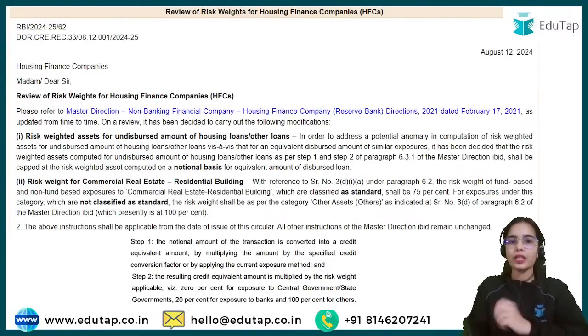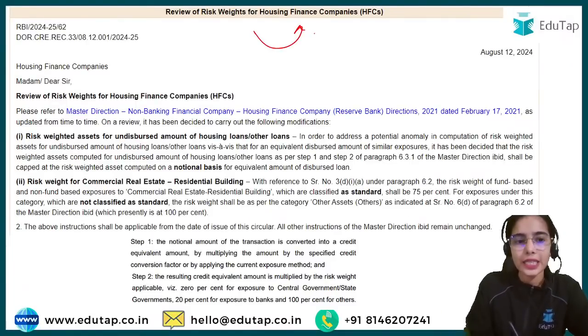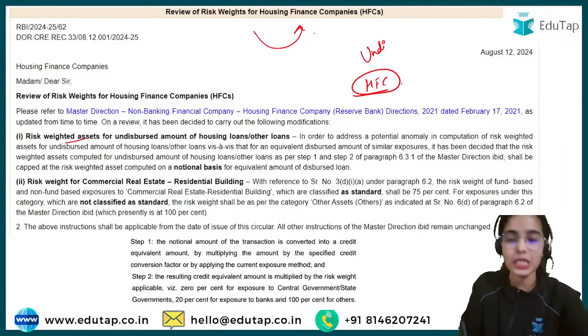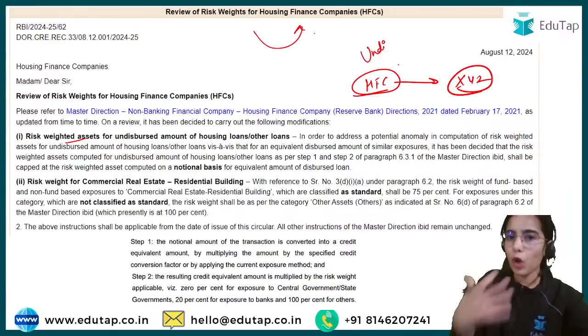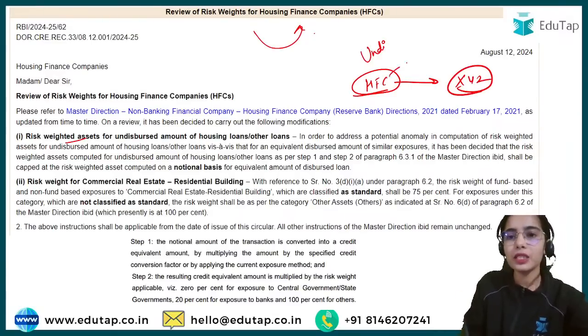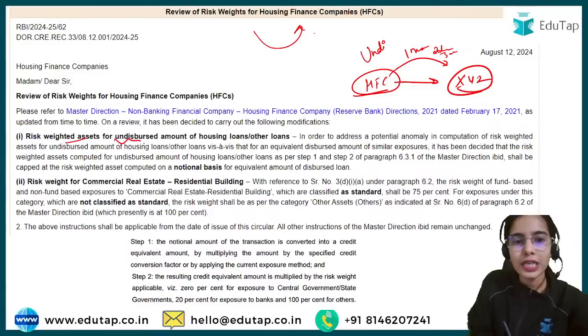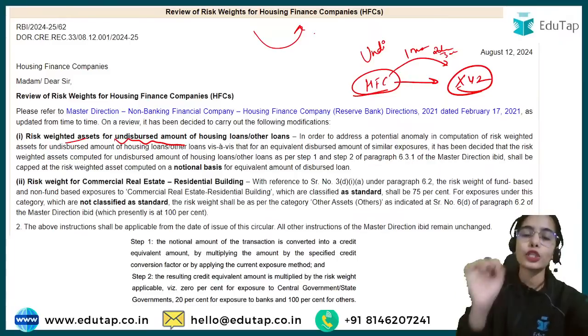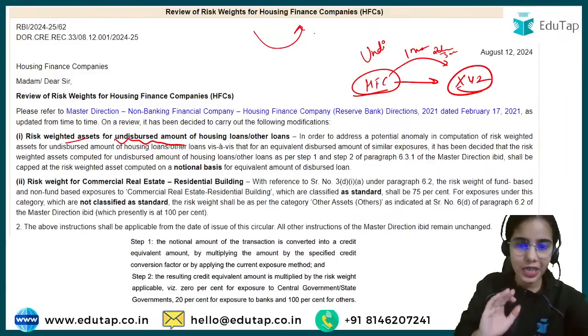Now see what happens: there are undisbursed amounts. The housing finance company has promised that this much of loan will be given to this XYZ entity. This is a commitment that has been made, but the disbursal of the loan will happen after 1 month, or after, let's say, 2 or 3 days. So RBI is saying that even if you have the undisbursed amount that has been committed, this undisbursed amount should also have a risk weight, because you have committed this money, you have promised this money.